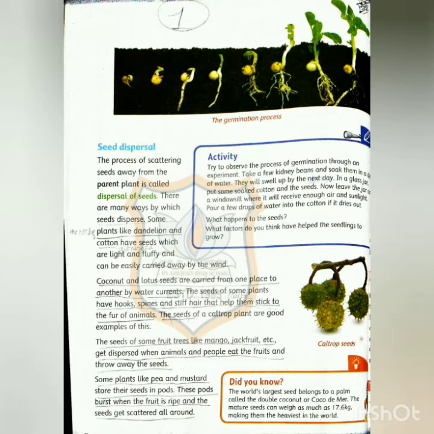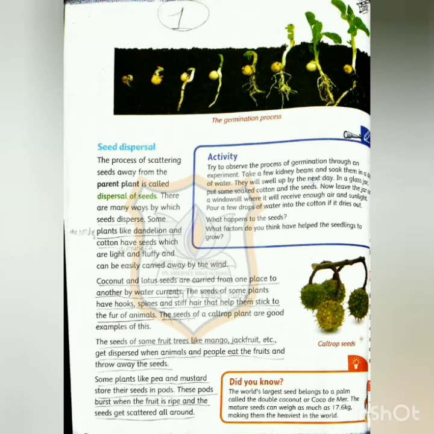The seeds of some fruit trees like mango, jackfruit, etc. get dispersed when animals and people eat the fruits and throw away the seeds. So children, we have learned how seeds are carried away by water, by the wind, and now by humans and animals also. The fruits of mango and jackfruit are eaten by humans and animals, and the seeds are thrown away on the ground.